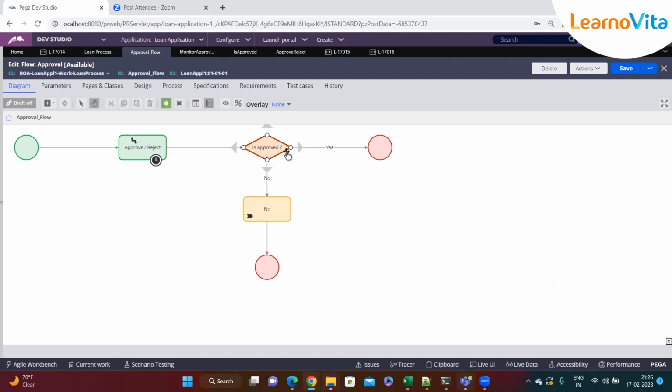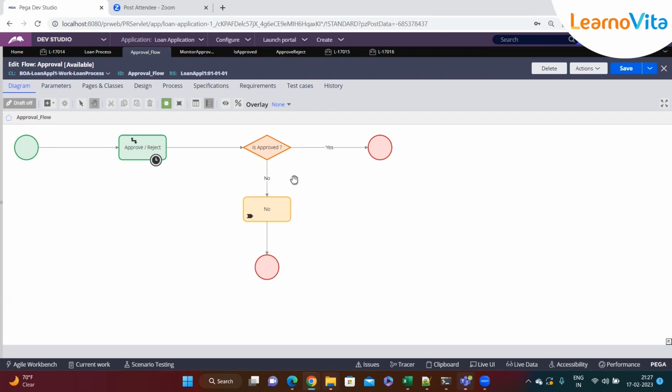So in 99 or 100% of projects, we go ahead with these decision shapes, because every process will surely require the decision shape. Without it, we won't be able to complete the process, because we have to take many decisions.